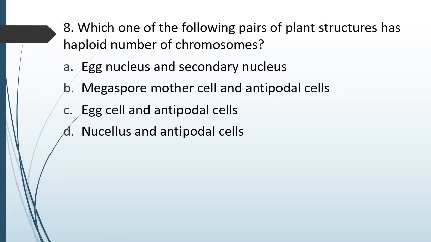Question number 76. Which one of the following pairs of plant structures have haploid number of chromosomes? Egg nucleus and secondary nucleus, megaspore mother cell and antipodal cell, egg cell and antipodal cell, nucellus and antipodal cell. Haploid number of chromosomes. The correct answer is option C, egg cell and antipodal cell.